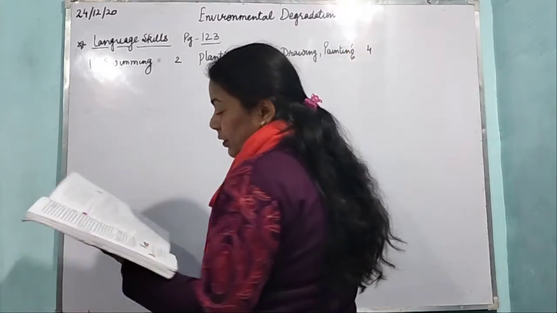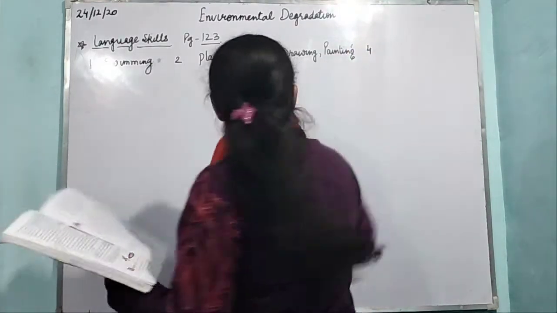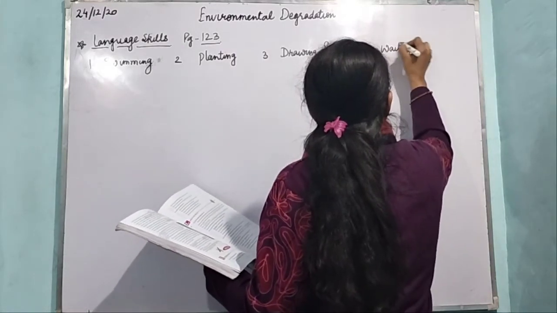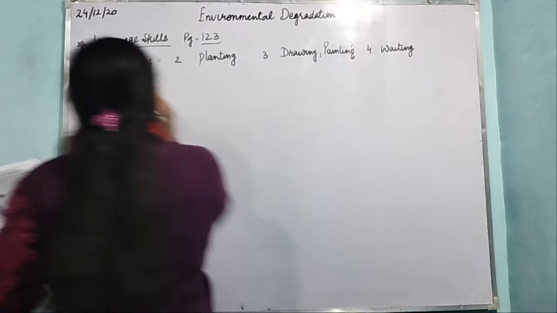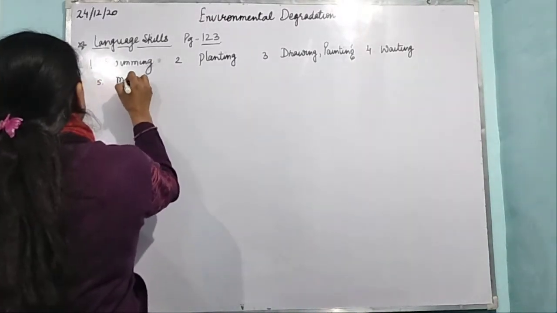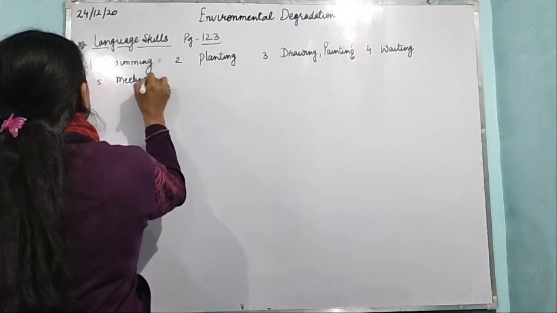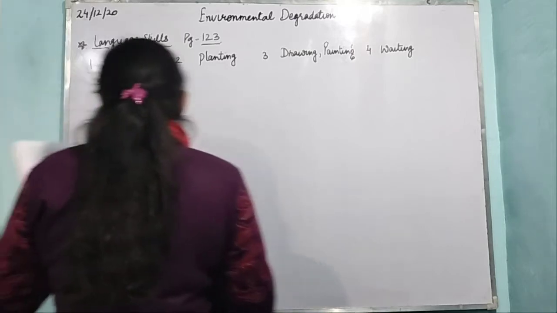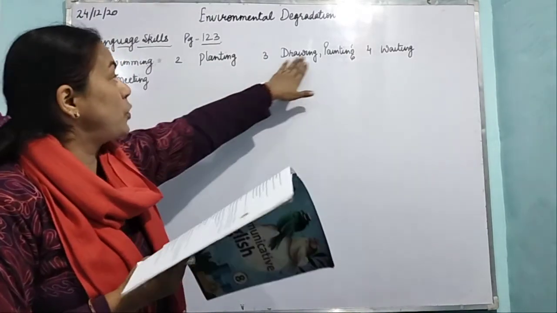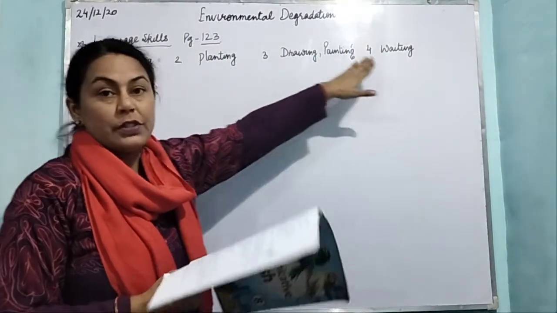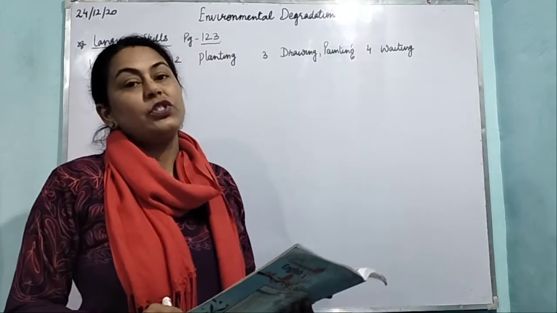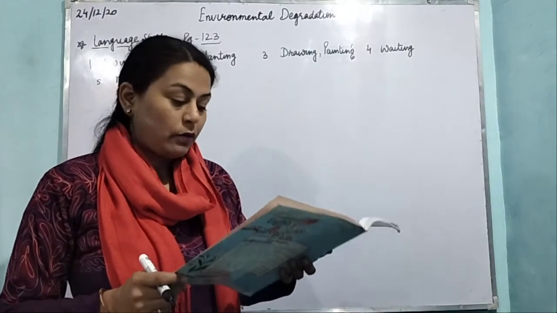And in the fourth, we have waiting. And the fifth, we have meeting. So in the first line we have swimming, in the second planting, in the third drawing and painting, in the fourth waiting, and in the fifth meeting. These are all called gerunds, that is, the verbal nouns.